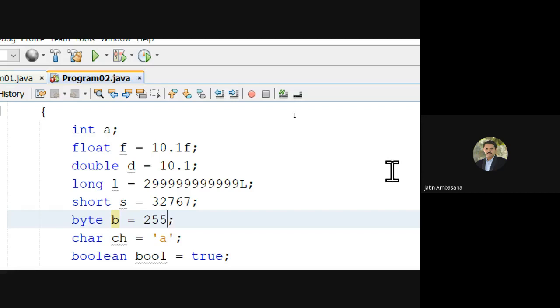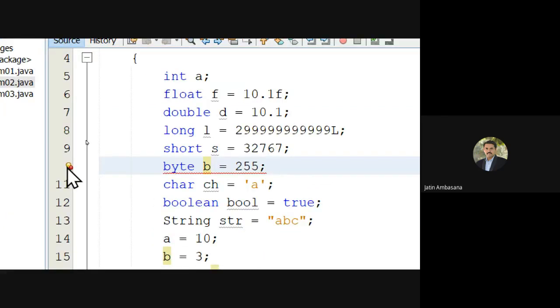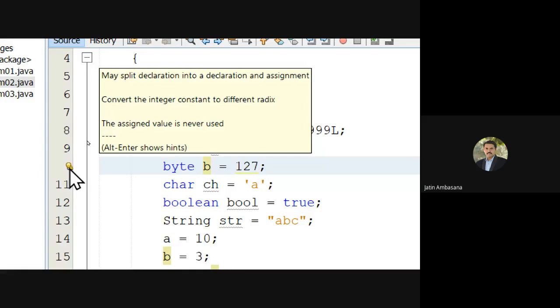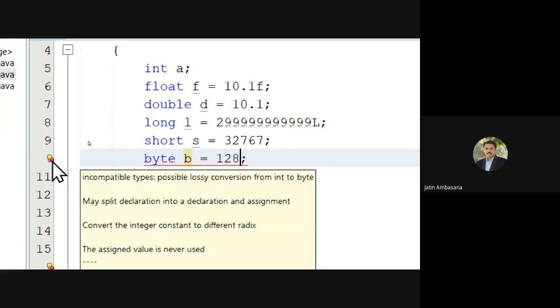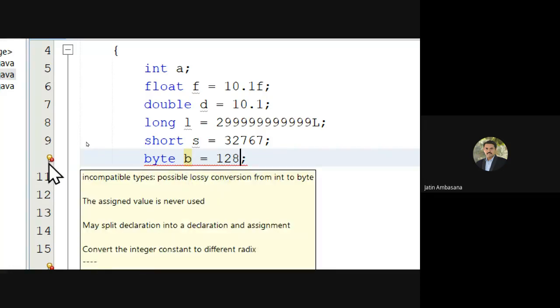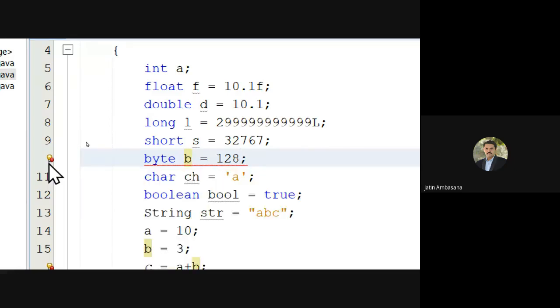So if I say 255, no, it's not working. Let me take it to 127. That's it. It is working. It says may split the declaration, that's fine, that's just a warning. I say 128, it is out of range and starts giving an error. So the range of byte is minus 128 to plus 127. If I make it minus, this will work. You see the range of byte? From minus 128 to plus 127.